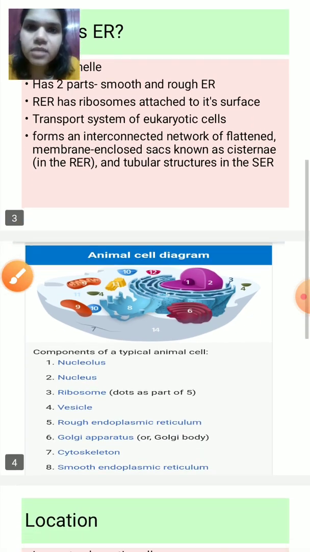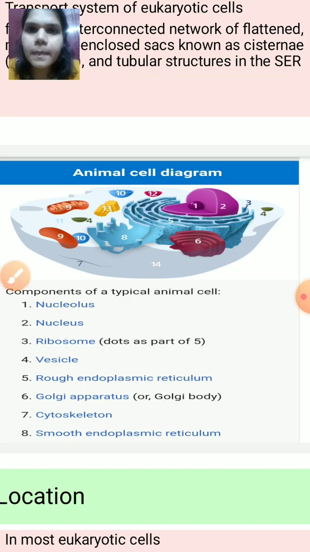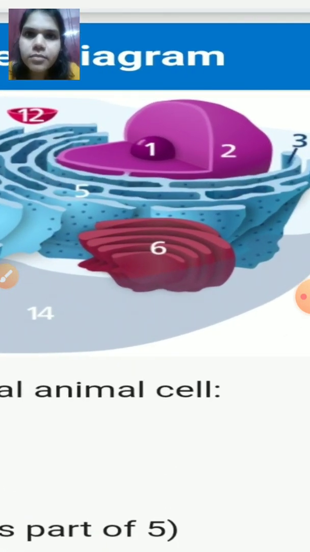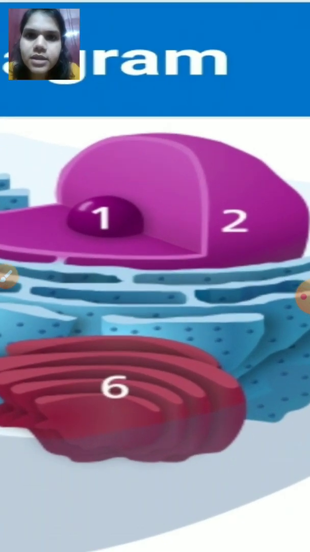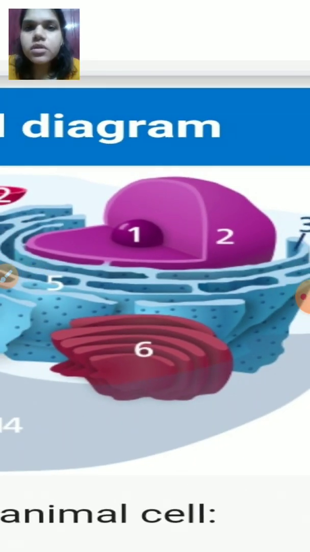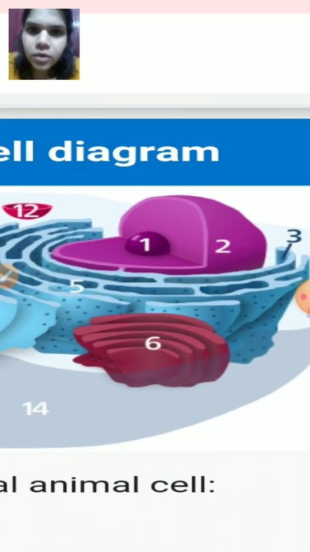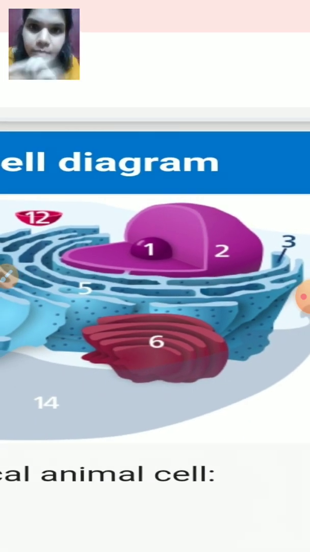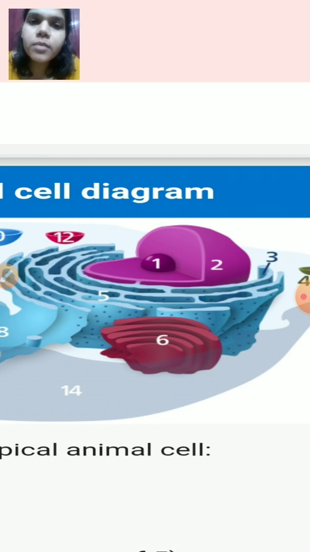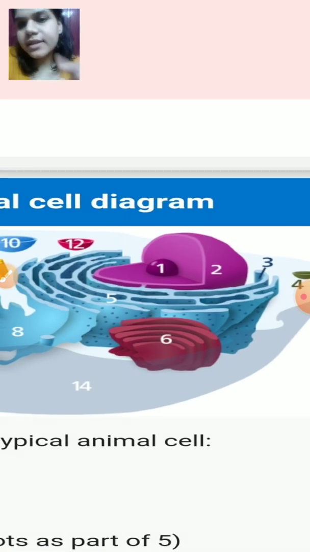Next we have this image which I have taken from Wikipedia. Notice this one. This number 1 is the nucleolus. Number 2 is the nucleus, or you can say nuclear membrane. Carefully notice that the endoplasmic reticulum's membrane is in continuation with the membrane of the nucleus, that is the outer membrane. You know that the nucleus has a double membrane, so it is in continuation with the outer membrane of the nucleus.